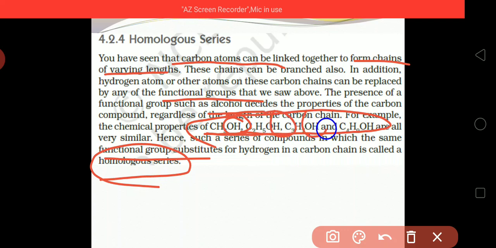The functional group is the same, but the number of carbons is different. So homologous series are those series in which the functional group is the same, but the structural formula is different.